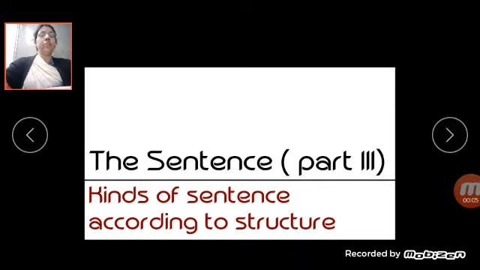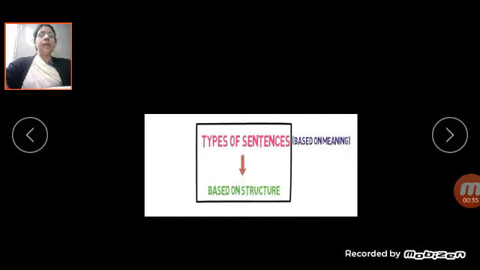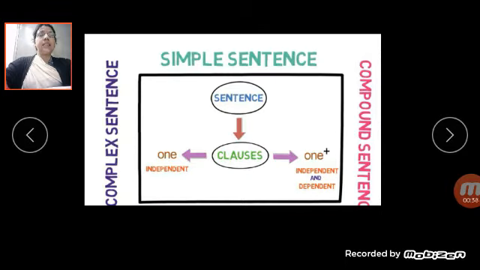In part 1, you have studied about the sentence, phrase and clause. In part 2, you have studied kinds of sentences according to function. In kinds of sentences according to function, you have studied about declarative or assertive, imperative, interrogative and exclamatory sentences. Here you are going to learn about kinds of sentences according to structure. According to structure, these sentences are based on simple sentence, compound sentence and complex sentence.